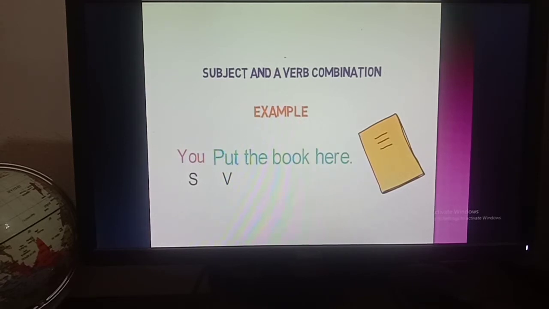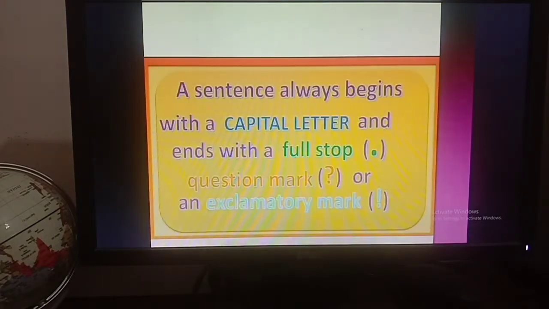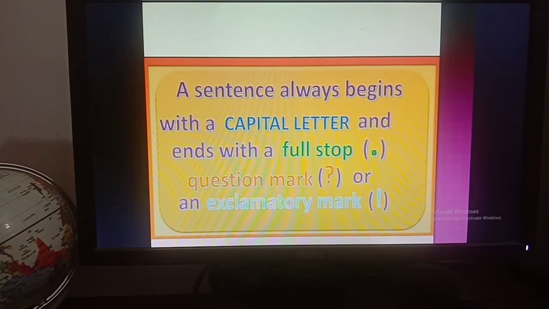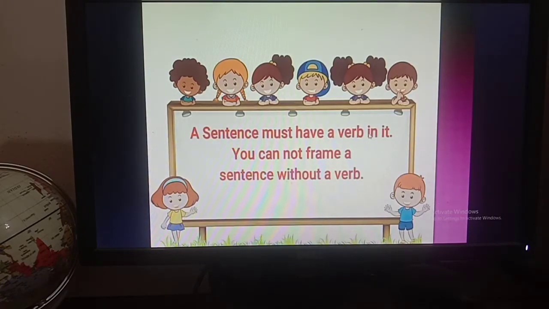So boys, you have to write each and everything in your CW copy. Actually you need not memorize these things. That means what is a sentence, or a sentence always begins with a capital letter, or a sentence must have a verb in it. You just have to understand what is a sentence and what should be in a sentence.